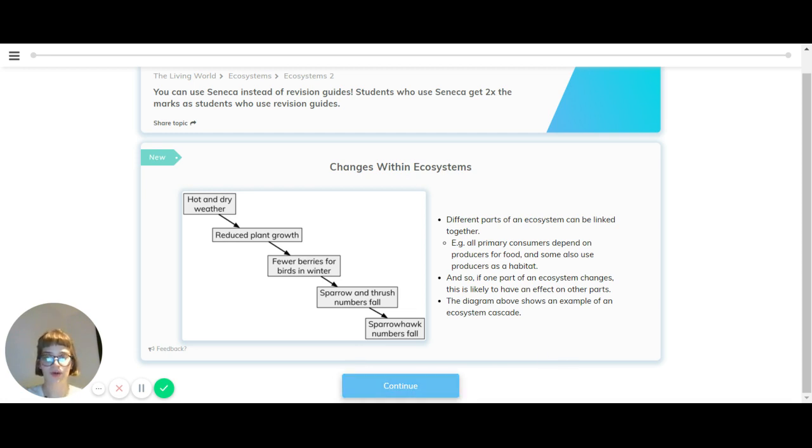So, for example, hot and dry weather may result in reduced plant growth, which then means fewer berries for birds in winter, which then results in sparrow and thrush numbers falling. And sparrowhawks, who consume sparrows, their numbers will fall. That's a cascade.